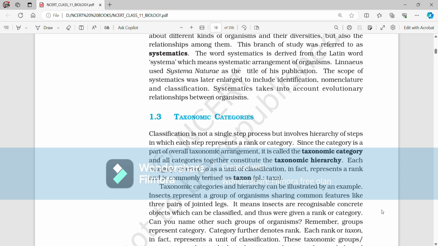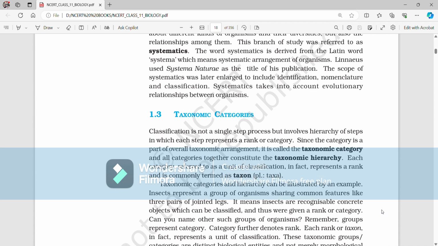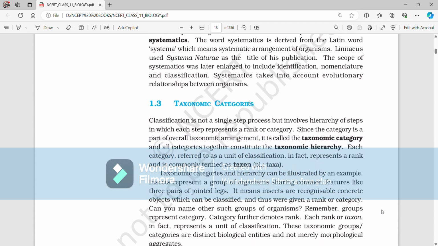Insects represent a group of organisms sharing common features like three pairs of jointed legs. It means insects are recognizable concrete objects which can be classified and thus were given a rank or category. Can you name other such groups of organisms? Remember, groups represent category. Category further denotes rank. Each rank or taxon, in fact, represents a unit of classification. These taxonomic groups or categories are distinct biological entities and not merely morphological aggregates.